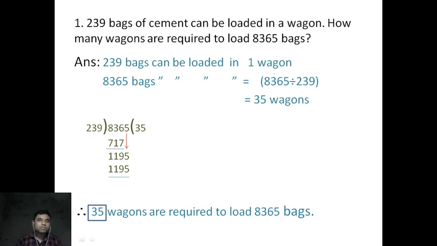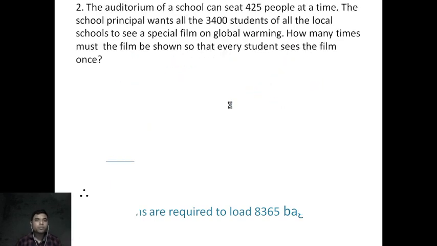Okay. Come to question number 2. The auditorium of a school can seat 425 people at a time. The school principal wants all the 3,400 students of all the local schools to see a special film on global warming. How many times must the film be shown so that every student sees the film once?